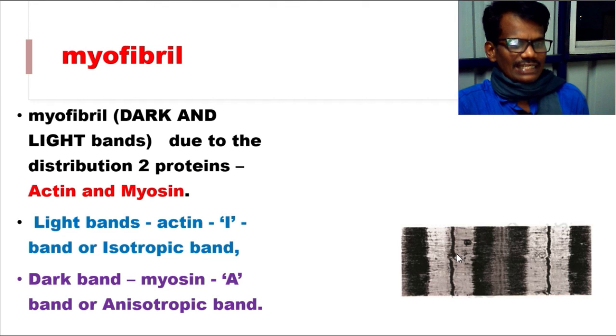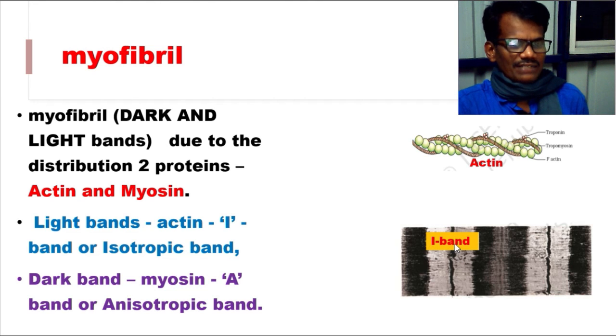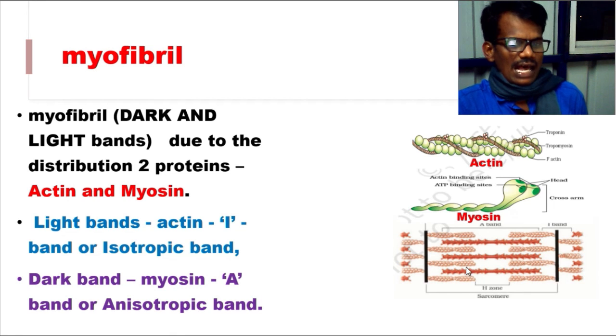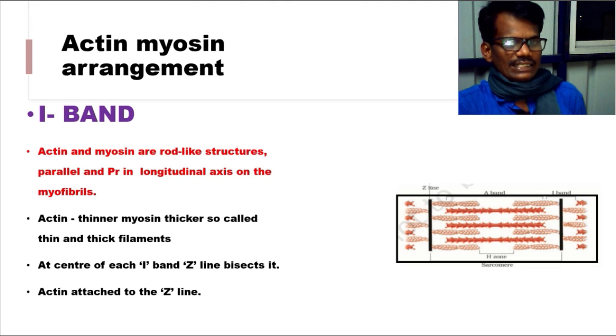This light area we call the I band, which consists of actin filament, and the next one is the A band which consists of myosin filament. And in the overall structure you can see here the light and dark bands. This area seems to be dark and this area seems to be light. Next we have to see these filaments. So we will see about these filaments in the next class.